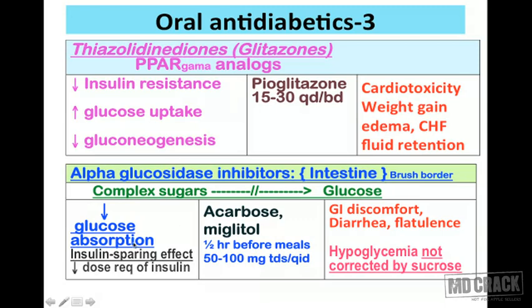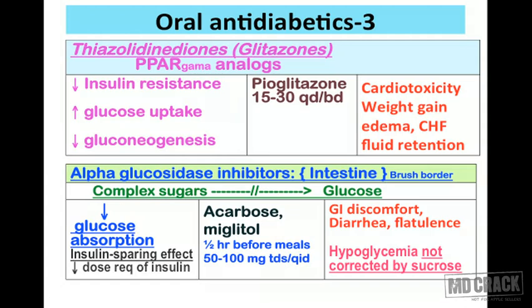So look at the effect. Come to the first column. There will be decreased absorption of glucose. That's the action of alpha glucosidase inhibitor. And once the amount of glucose in the blood itself is less, it is going to decrease your insulin requirement, and your requirement of the oral anti-diabetic drug. So this is called insulin sparing effect or decreased dose requirement of insulin.